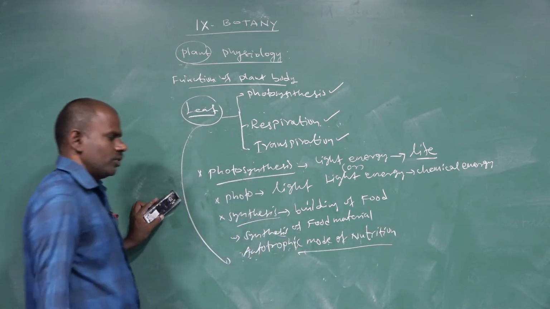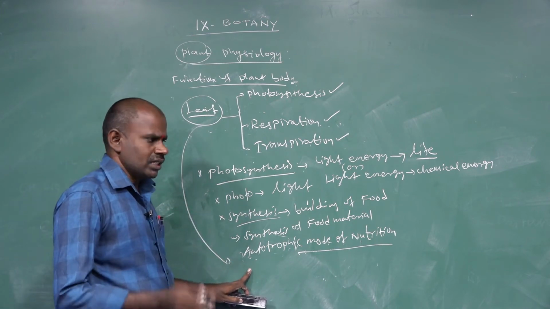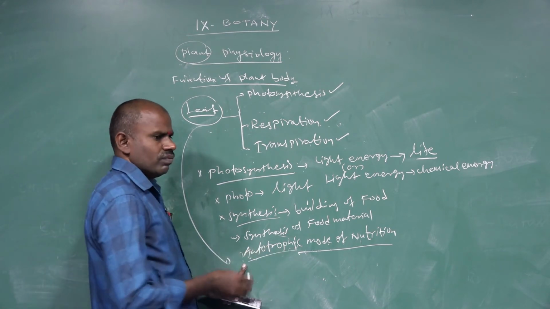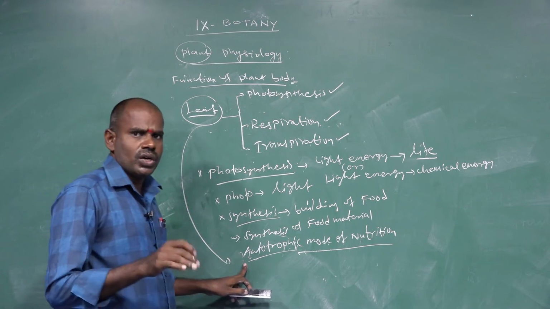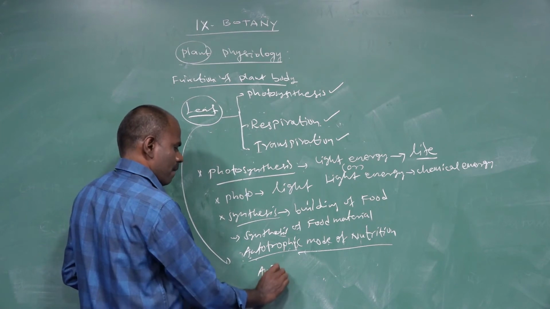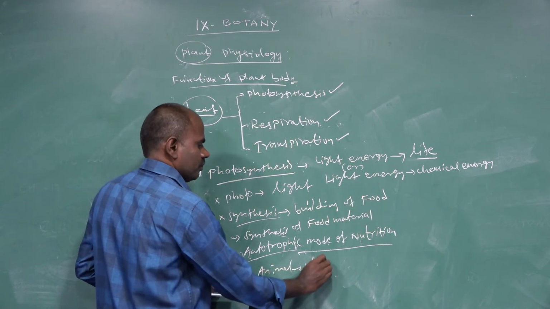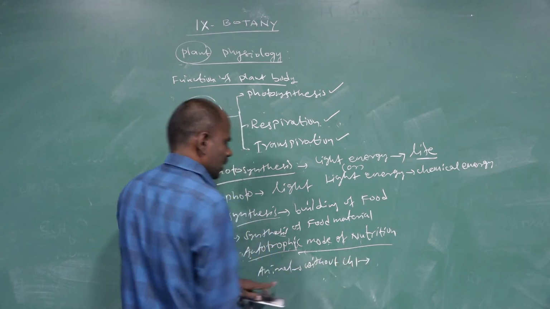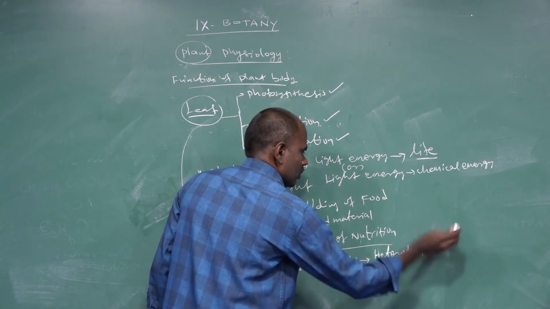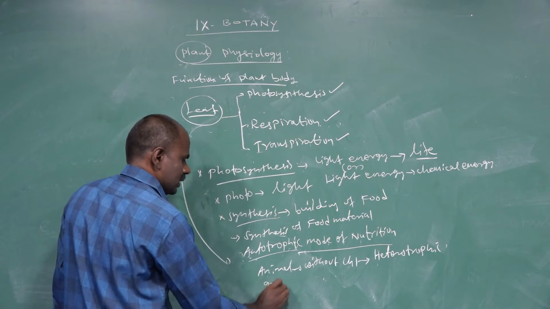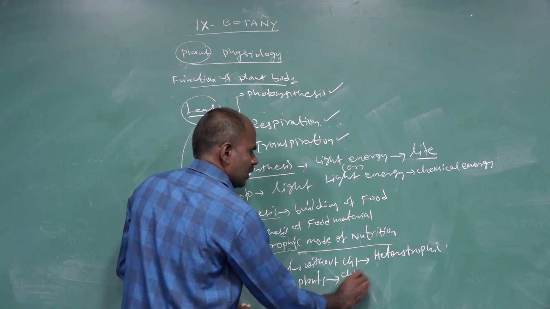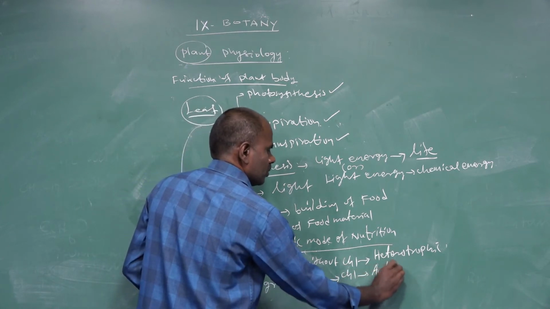So what is the autotrophic mode of nutrition? The autotrophic mode of nutrition means the synthesis of food material by the organism itself. Some other organisms without chlorophyll pigments involve only the heterotrophic mode of nutrition, as in animals. Animals without chlorophyll involve only the heterotrophic mode of nutrition. In green plants, the presence of chlorophyll pigment involves only the autotrophic mode of nutrition.